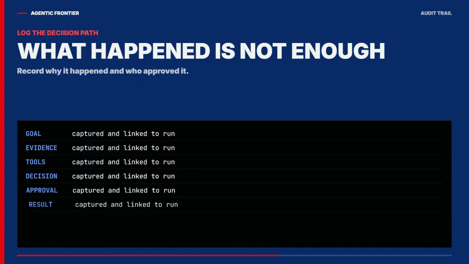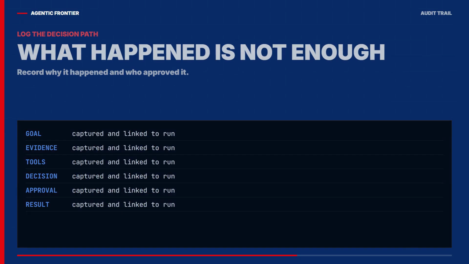A useful audit trail records more than the final click. It should capture the goal, the data consulted, the tools called, the decision made, the approval received, and the result returned. Without that chain, teams can see what changed but cannot explain why. And an unexplained autonomous action is an operating liability.